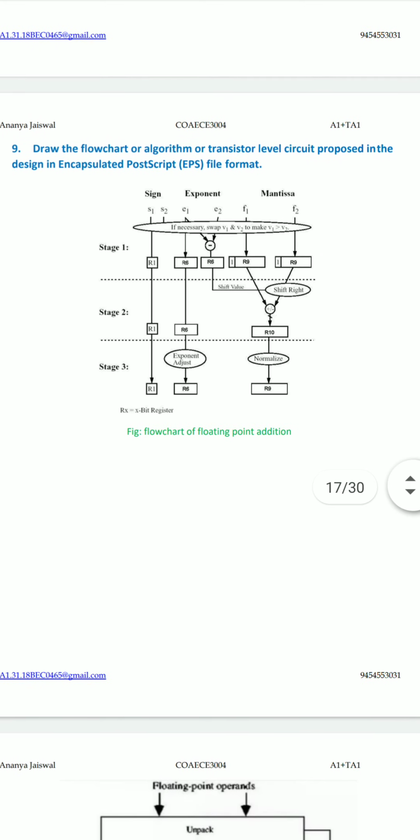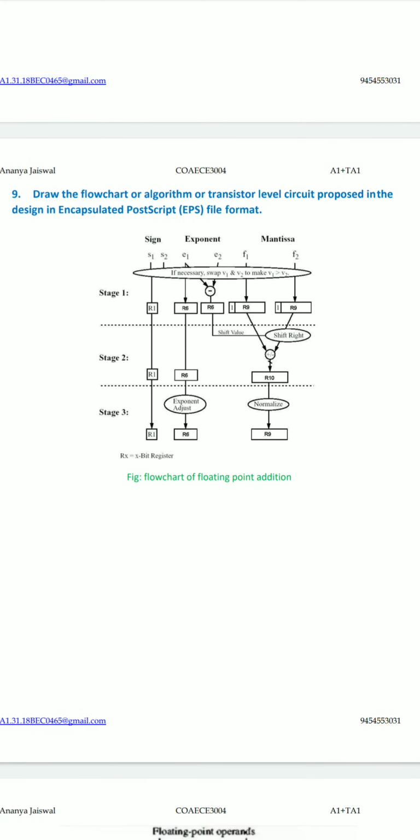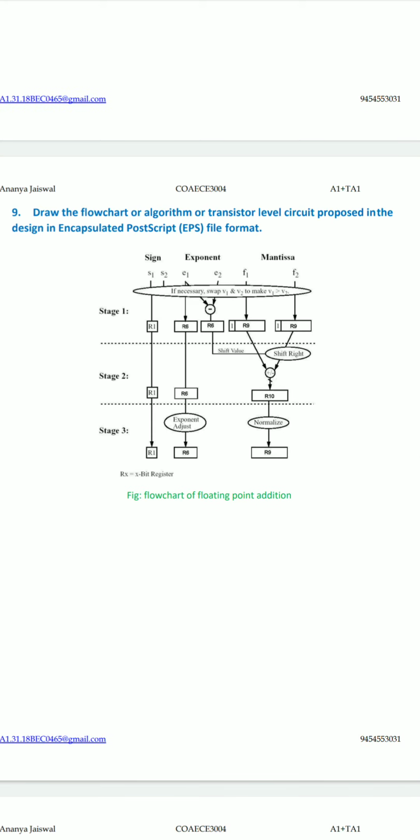Before we move on, I would like to explain that the flowchart comprises three stages: stage 1, stage 2, and stage 3. The sign, exponent and mantissa for stage 1 have been specified, stage 2 comprises the shift, and stage 3 has the exponent adjust and the normalization. The Rs mentioned, RX, are basically X-bit registers. For example, R6 is a 6-bit register, R9 is a 9-bit register.